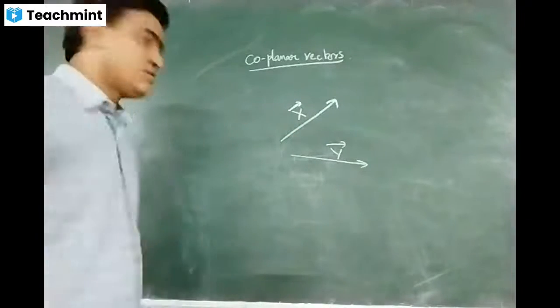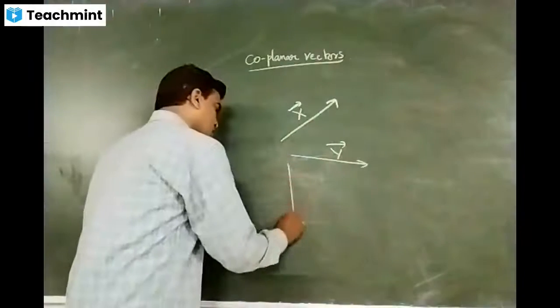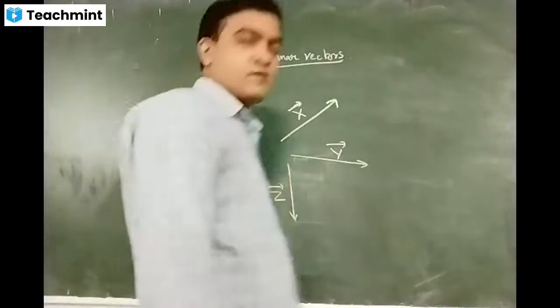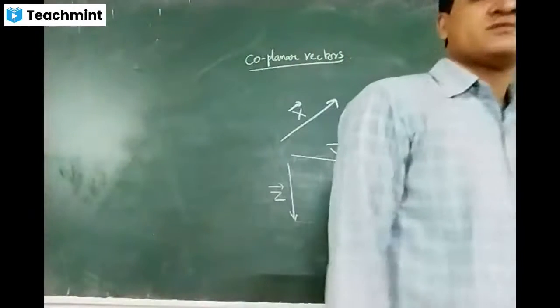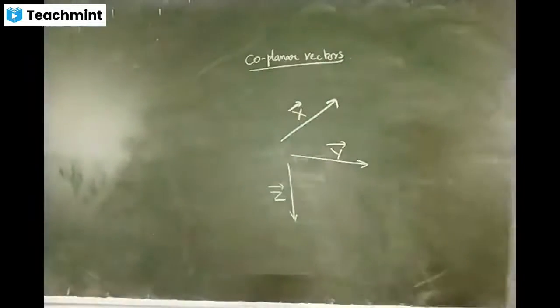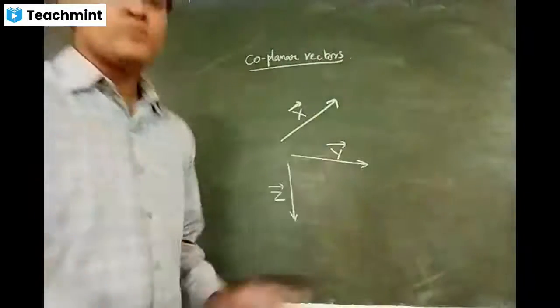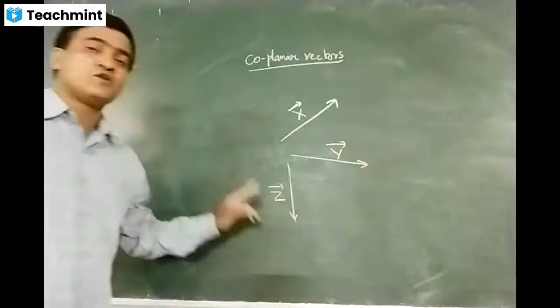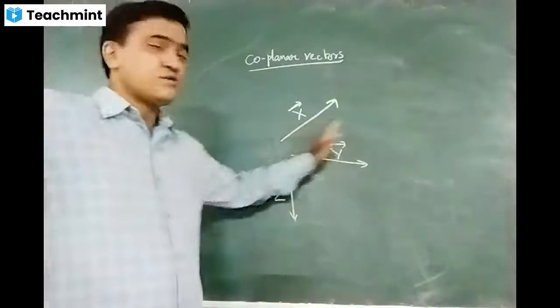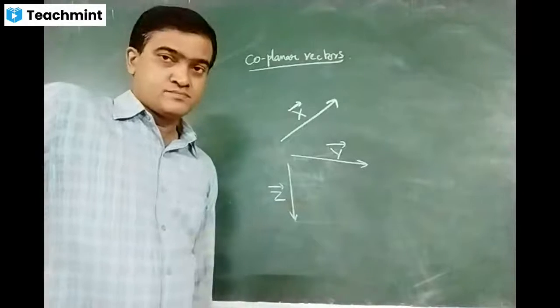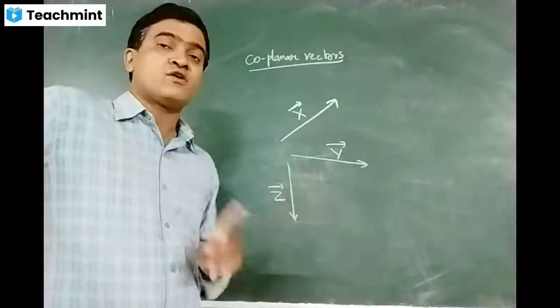Same plane. Now let me consider another vector, z bar. These three vectors are in different directions, but on the same plane. They need not be in the same direction. They can have their own directions, but they should lie on the same plane.